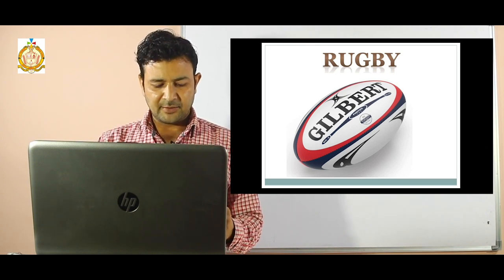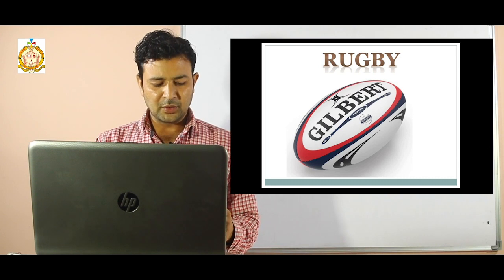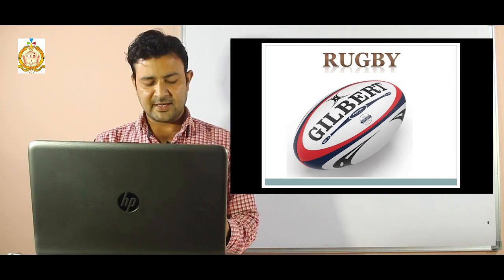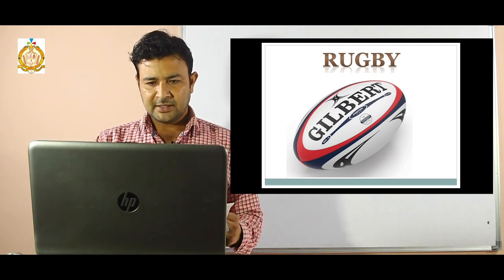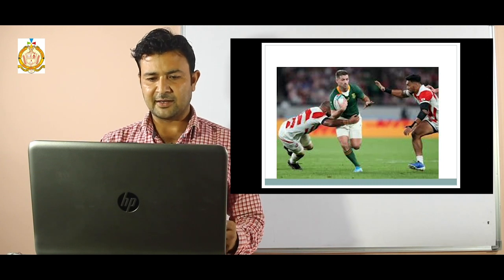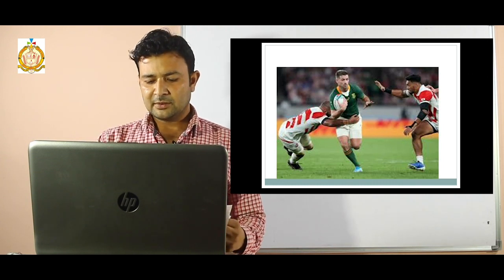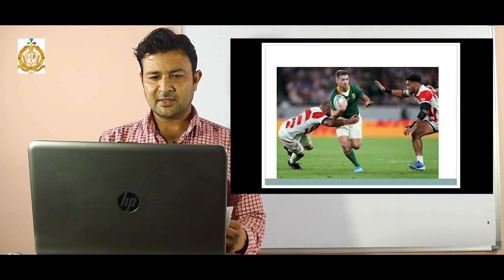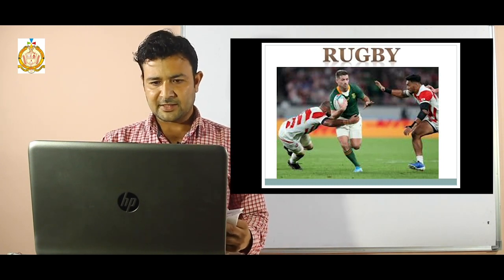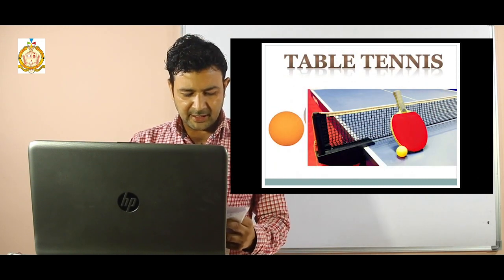In this game one player takes the ball to score, but the other team's players are stopping him or trying to snatch the ball. See, there are two teams, one in green color and one in red color. He is scoring, but the other players are stopping him. So what is the name of this game? Rugby.